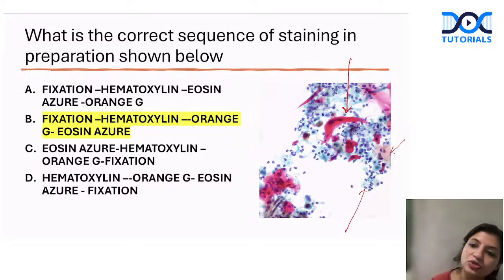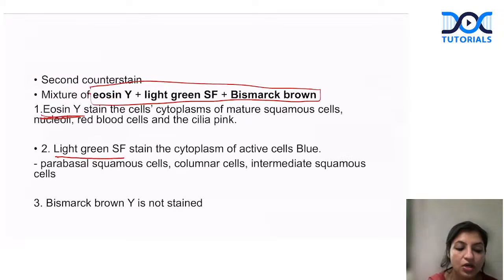Then you put eosin azure. Eosin azure basically has 3 things in it. It has eosin, which is pink, and azure, which is blue. So it has eosin, which I've already talked about, eosin Y. And what gives the blue color here? Light green SF. So light green SF gives the blue color. So that is why it is called eosin azure.